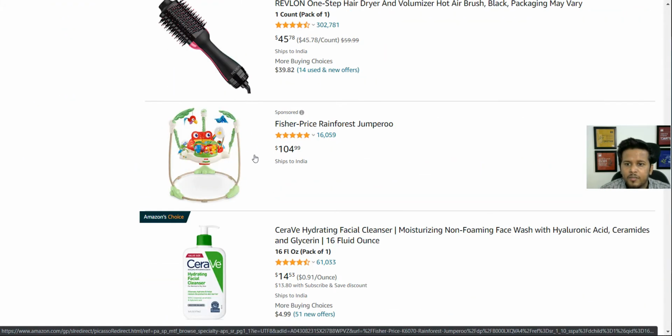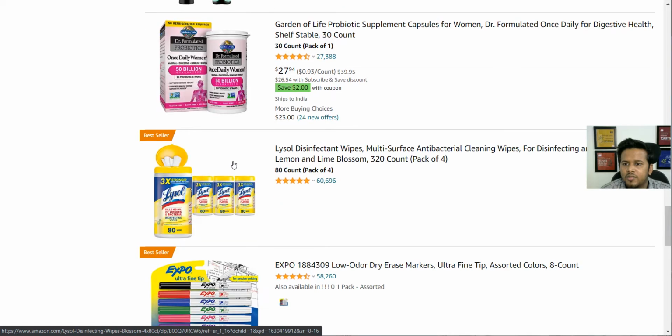So this is again a product, I'm not sure what this is. It looks like a toy or baby toy, but again, not very sure.